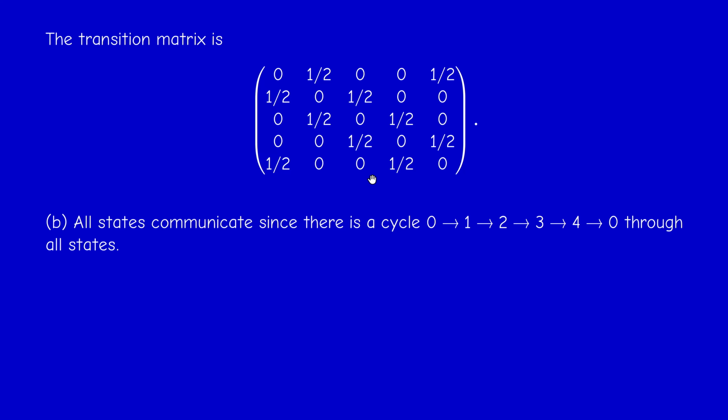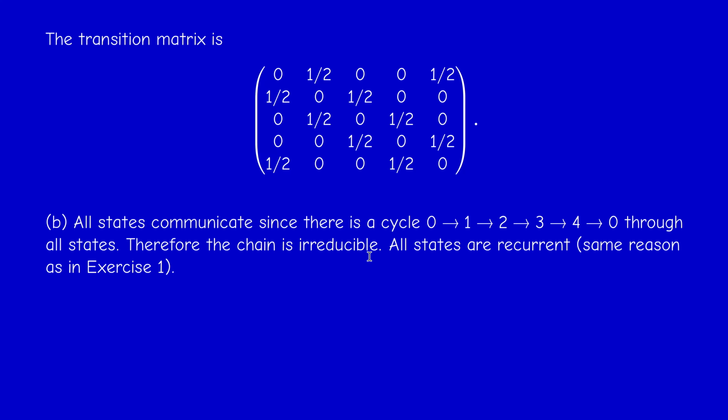And now, second question, we have to determine the communication classes. So once again, you have a Hamiltonian cycle, for example, it's just a circular path, 0, 1, 2, 3, 4, 0. So this is a Hamiltonian cycle, and therefore all states communicate. So the chain is irreducible. So it's enough to determine one, and of course, once again, the chain is recurrent. So all states are recurrent, by the same argument as before.